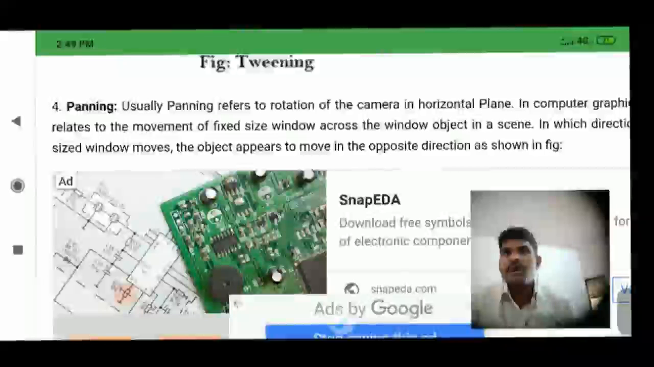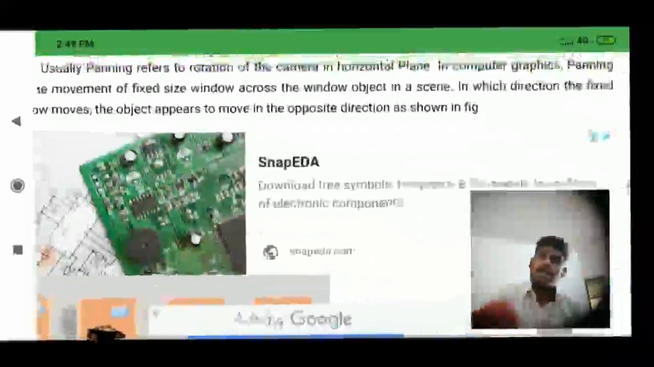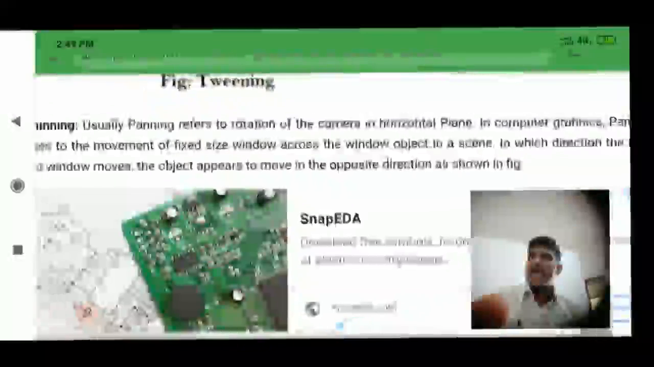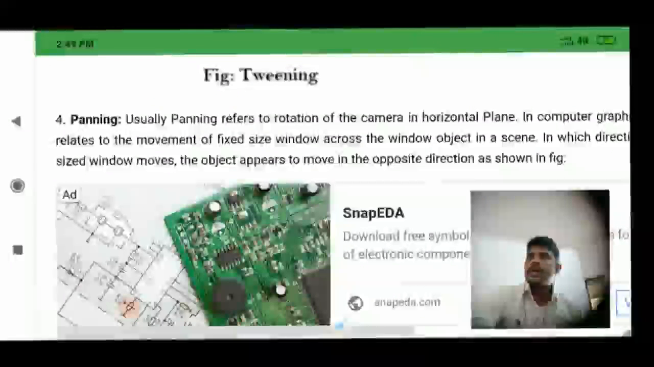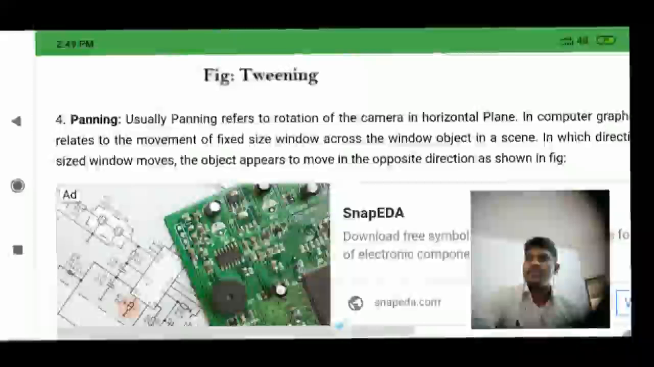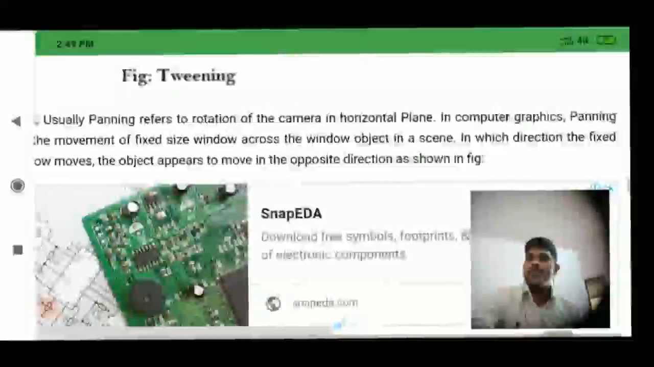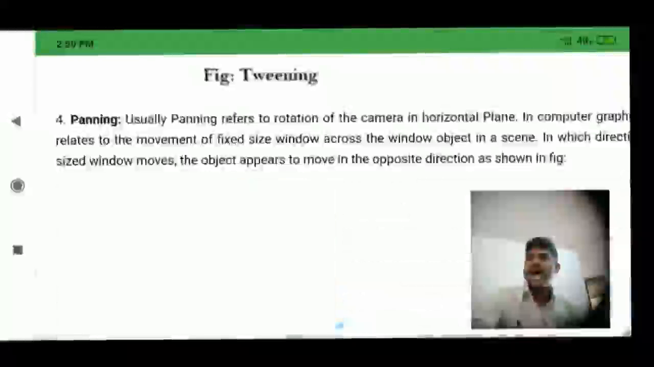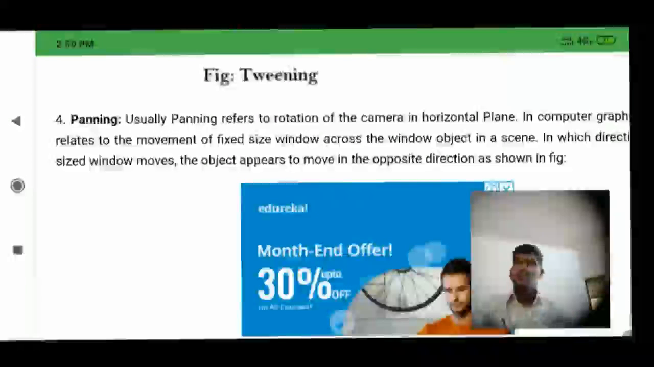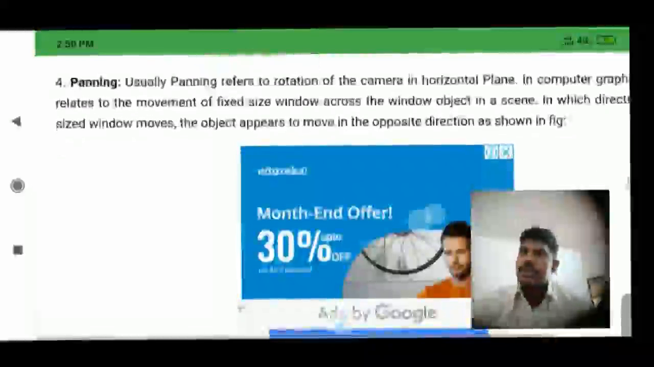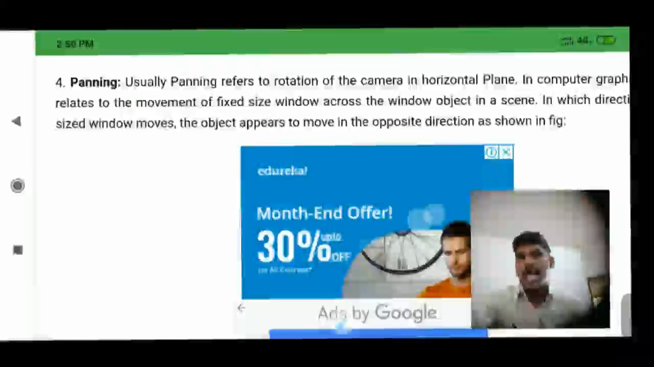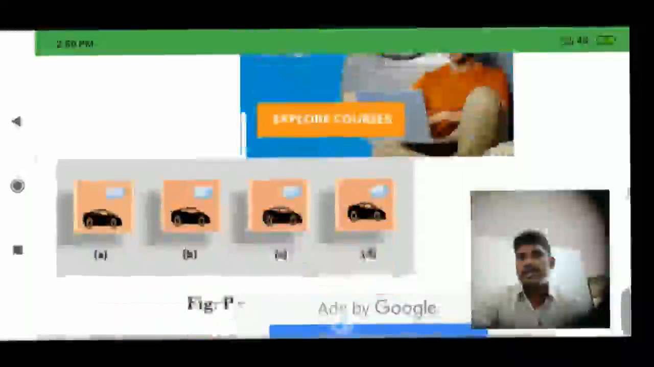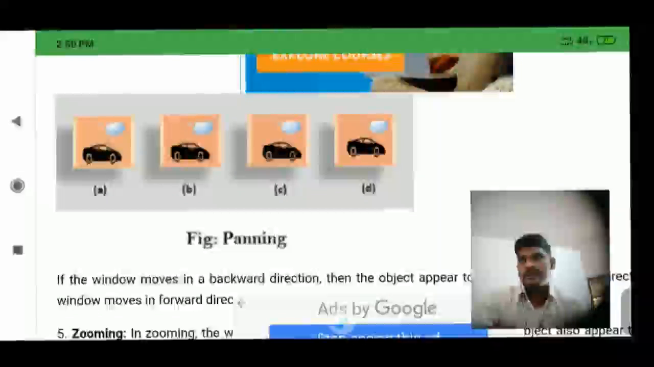Usually, panning refers to a rotation of the camera in the horizontal plane. In computer graphics, panning relates to the movement of a fixed size window across the object in a screen. In whichever direction the fixed size window moves, the object appears to move in the opposite direction, as shown in the figure.